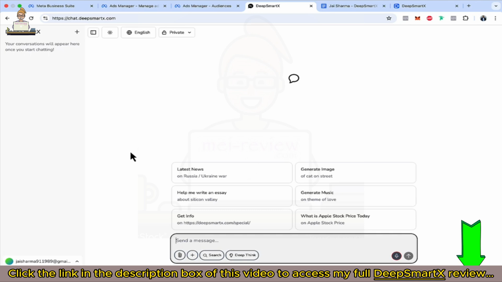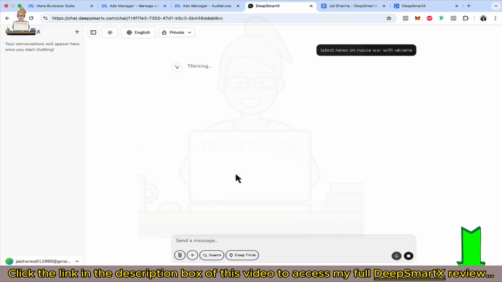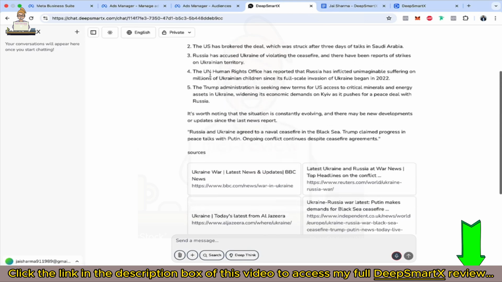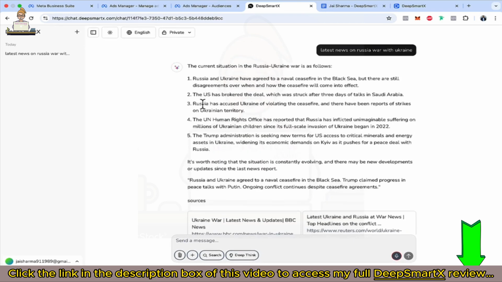Does DeepSmartX give me the latest information? We have one prompt here. Let's just click on that and see the latest news on Russia's war with Ukraine, which is a really hot topic. As you can see, this is the latest news which is given to you. Now, if you ask the same thing from DeepSeek, it won't be able to give you that, because that's a model